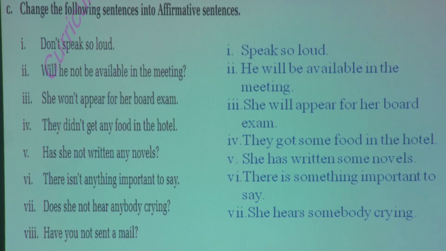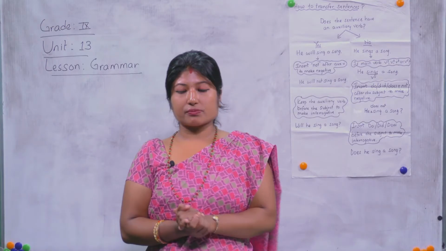So, here also you can either simply remove not, or you can change it into the statement form. She hears somebody crying. Then the last one is, have you not sent a mail? You have sent a mail. So, these are the changes you can make.